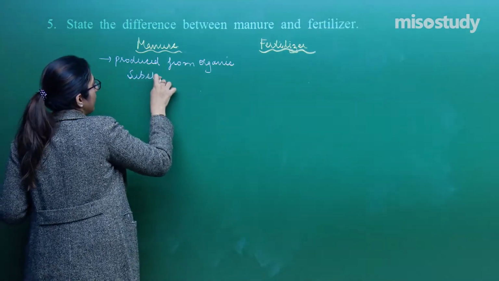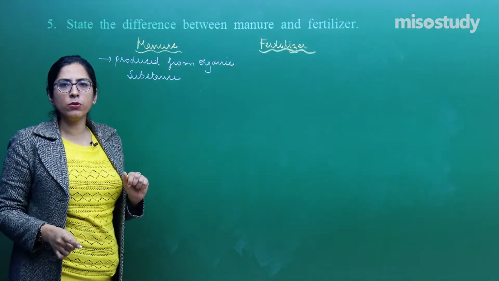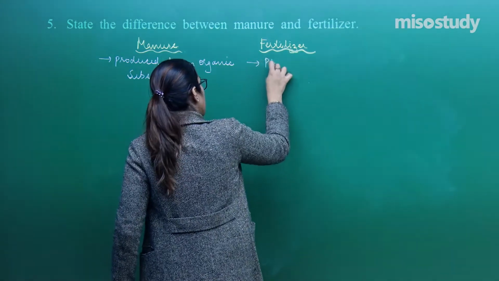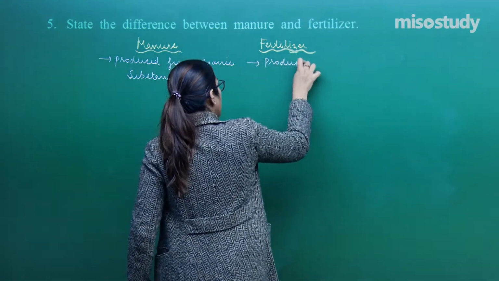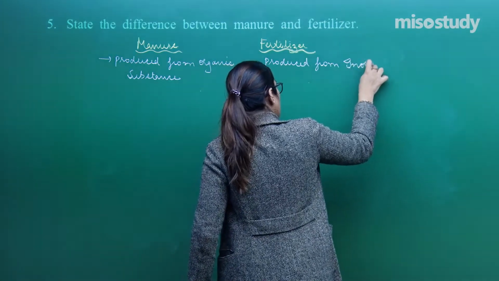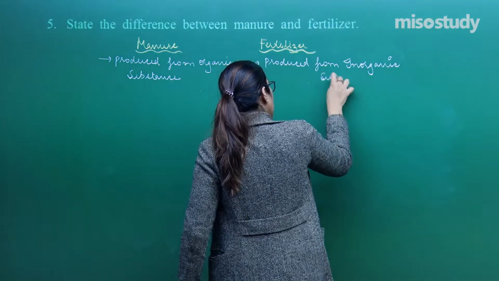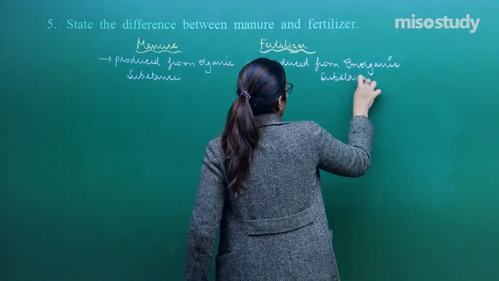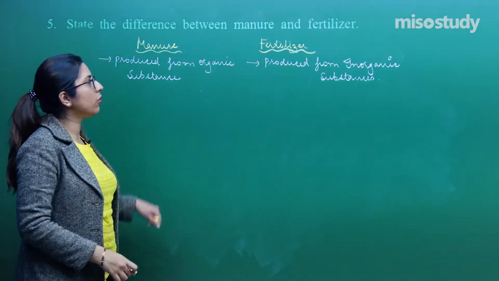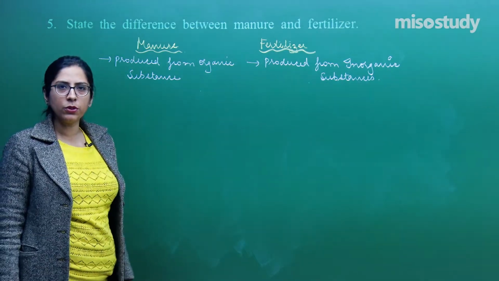On the contrary, fertilizers are produced in industries from inorganic substances. Now the next point: manure also provides nutrients, and fertilizer also provides nutrients.